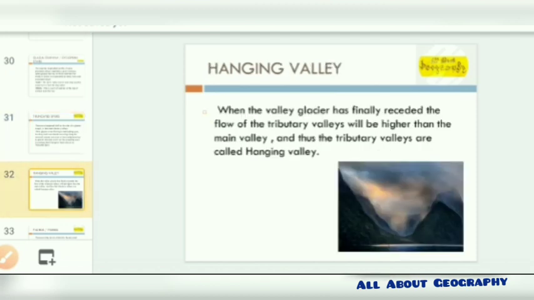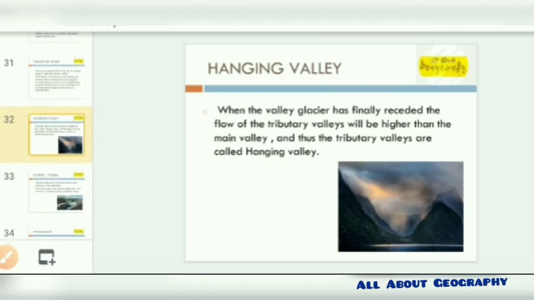Next is the hanging valley. It is more of a valley that is U-shaped, but it's a hanging valley. I'll show you from the picture. When the valley glacier has finally receded, the valley floor of the tributary valleys will be higher than that of the main valley. The tributary valley formed at a higher level is a hanging valley.